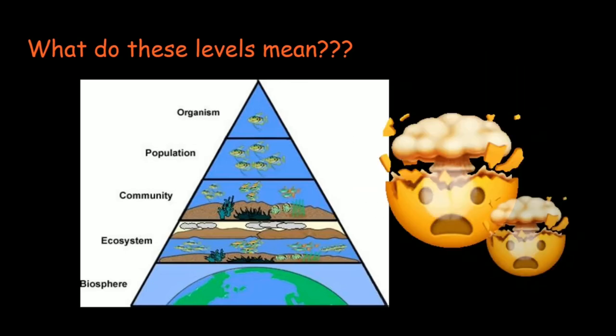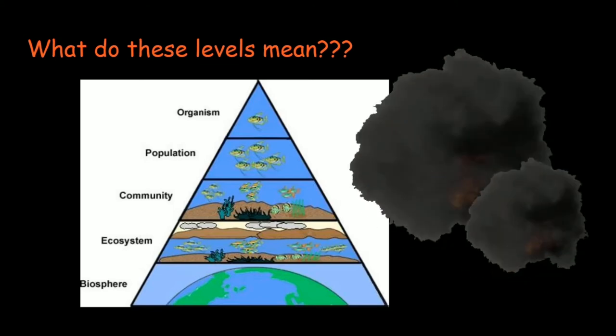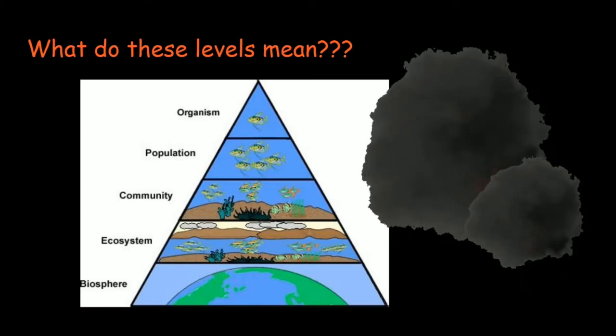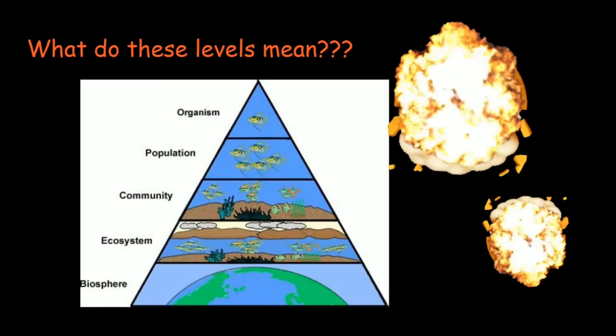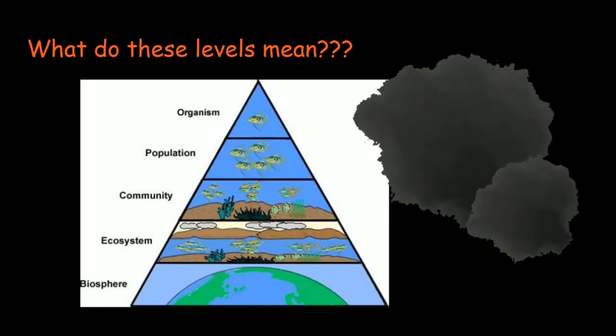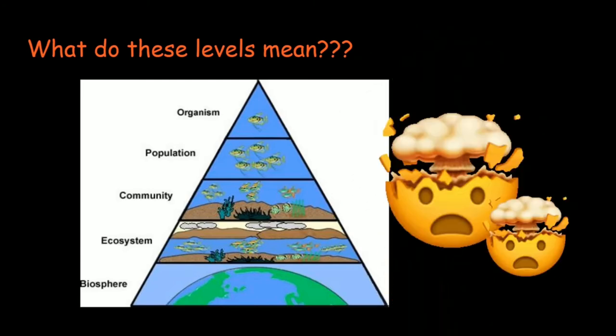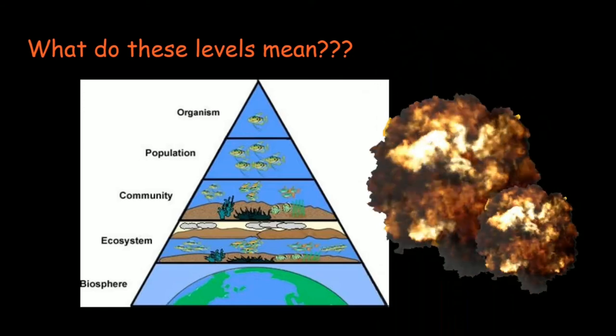An ecosystem refers to both the biotic and abiotic, which is the living and non-living features of an environment. Next is the biome, which is a bunch of similar ecosystems like the tropical rainforest. And last of all is the biosphere, which is everywhere that supports life.